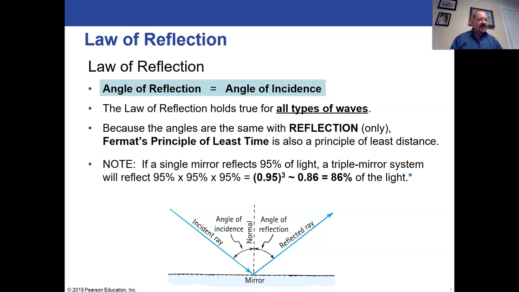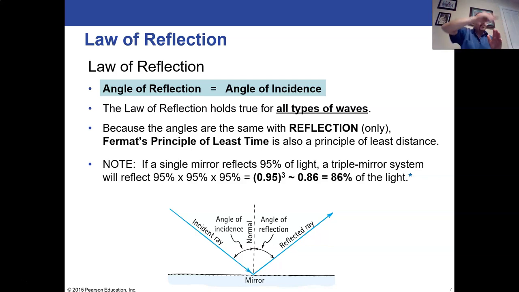Now, I already did one calculation for you with light going through. Here's a calculation if you had a bunch of mirrors. So if you had a single mirror that reflected 95% of the incident light, well, what if you had a three mirror system, a triple mirror system? So light would hit the first mirror, bounce off, hit the second mirror, bounce off, hit the third mirror, and then bounce off.